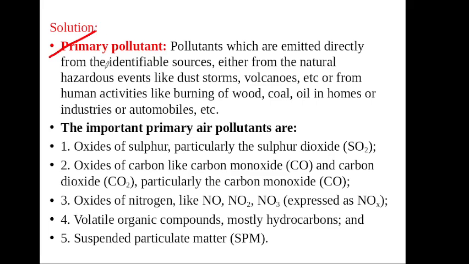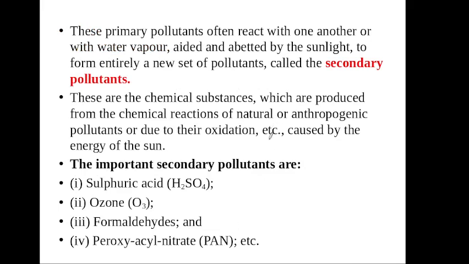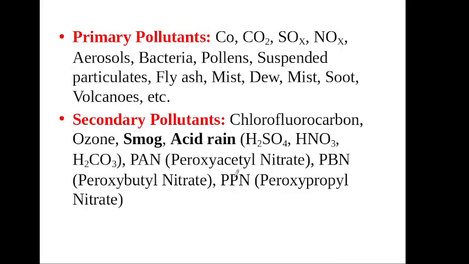The important primary pollutants are sulfur dioxide, carbon monoxide, oxides of nitrogen like NO, NO2 and NO3, and suspended particulate matter, SPM. And what is meant by secondary pollutants? Mainly ozone and sulfuric acid are secondary pollutants. This question is very important.